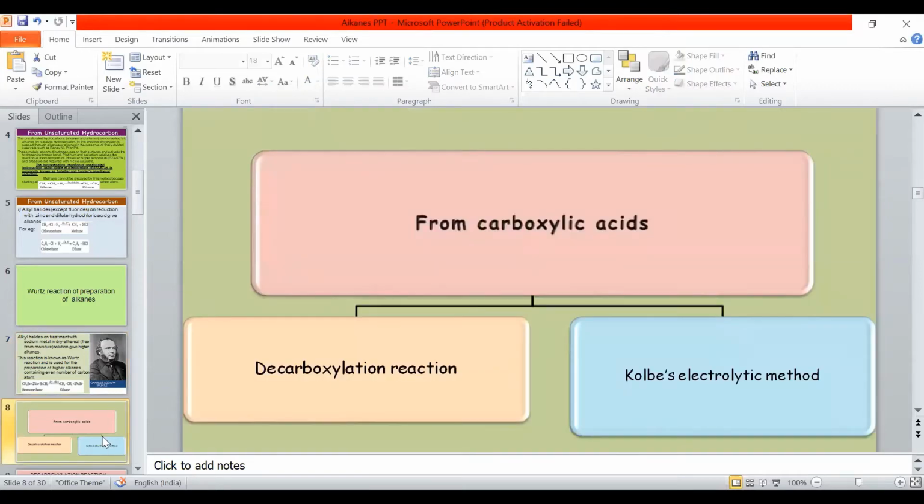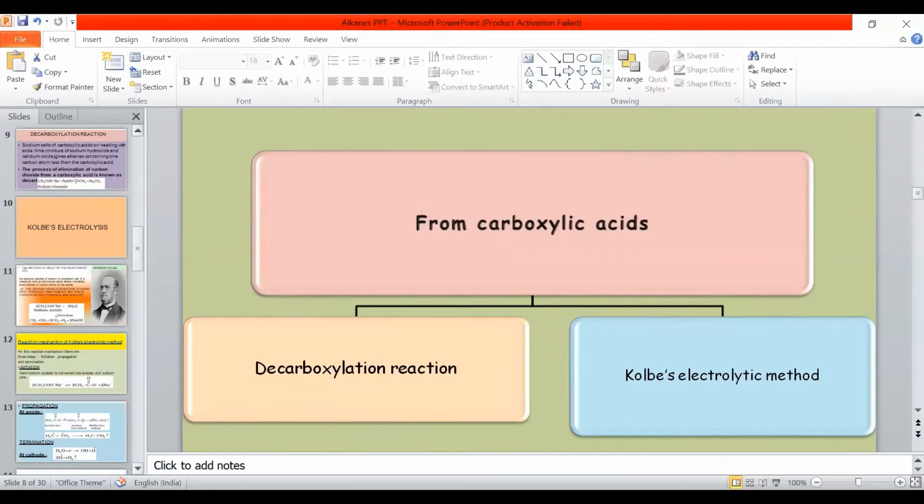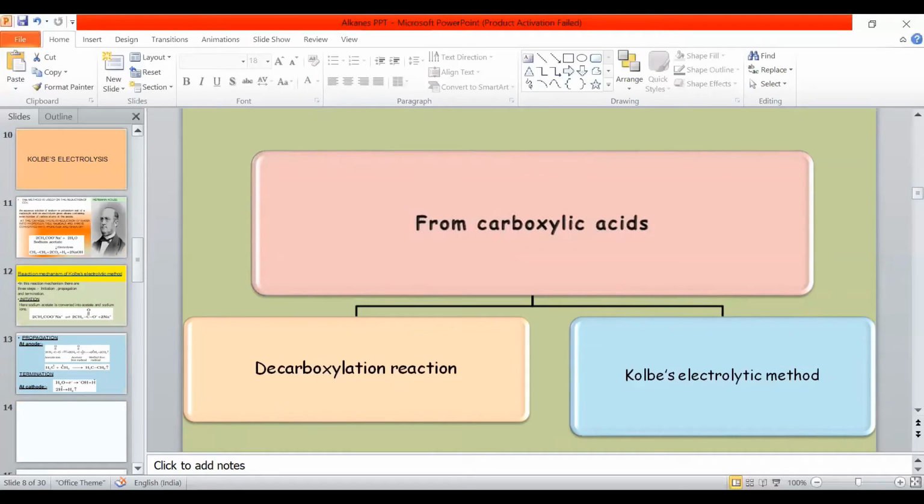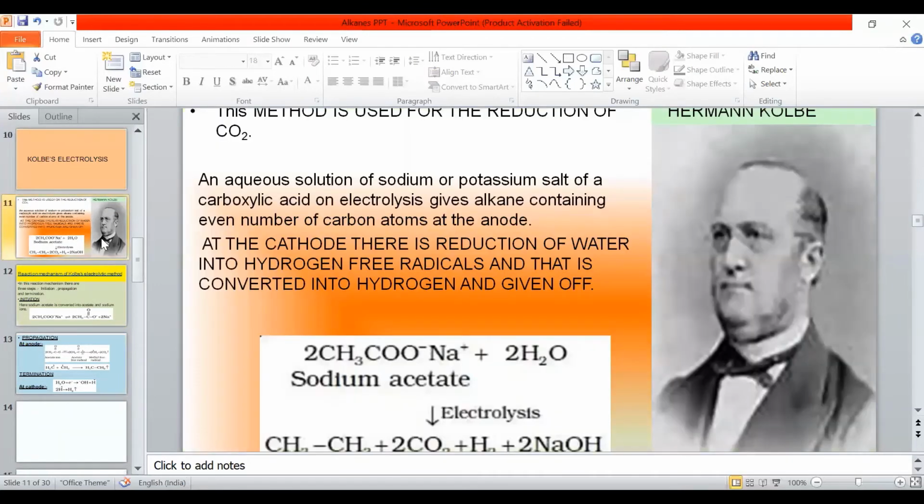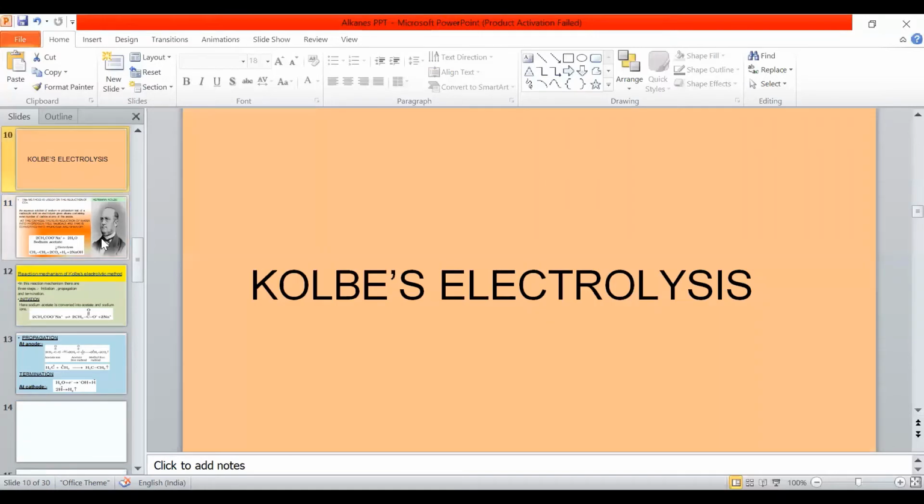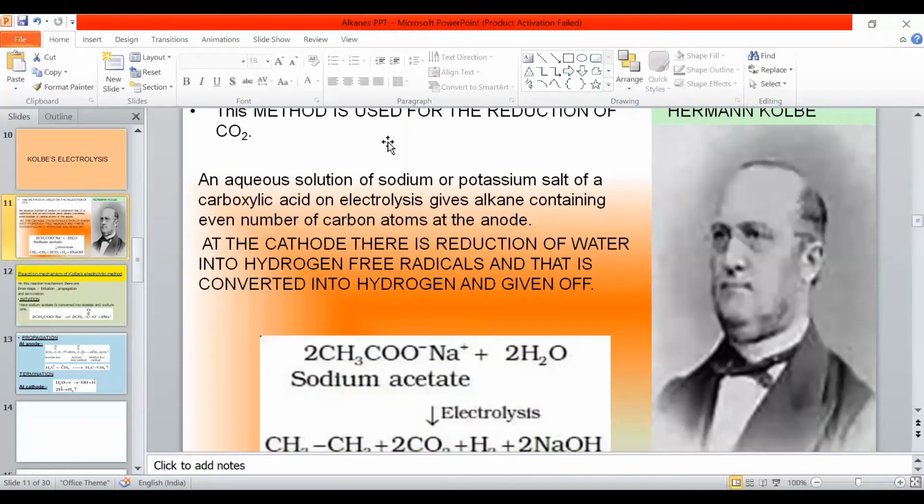You have another reaction from carboxylic acid. There are two methods of preparation of alkanes via carboxylic acids. One is decarboxylation. That means when we heat any acid strongly, what happens? The carbon dioxide is removed and we get alkanes. This method is used for the removal of carbon dioxide.